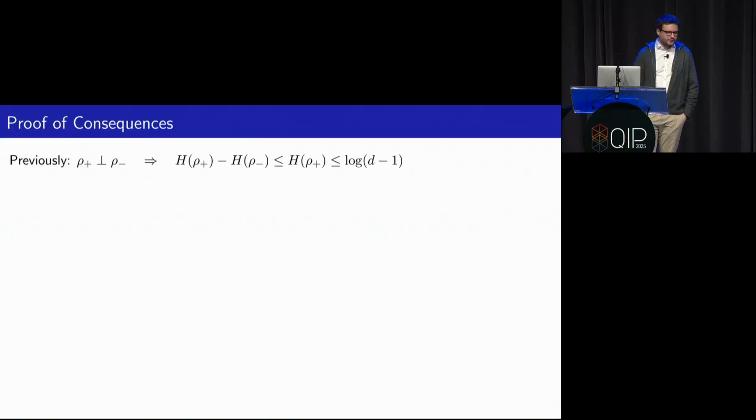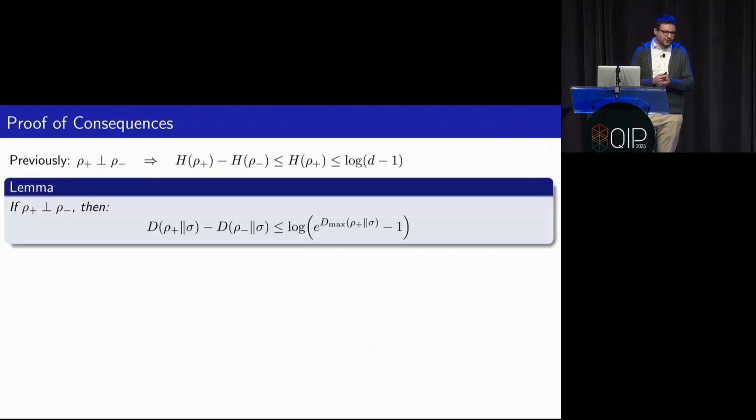How does this follow from our new inequality? Well, actually, it's quite simple. If you remember, just at the beginning, I told you how we can get this continuity inequality for the von Neumann entropy just from our new bound. And for this, we use that if rho plus is orthogonal to rho minus, then we can bound this difference in entropies like this. And it turns out you can do a very similar thing for relative entropy. So if rho plus is orthogonal to rho minus, then this difference in relative entropies is upper bounded by a term involving this logarithm of e to the d max, kind of like an analog of the dimension.